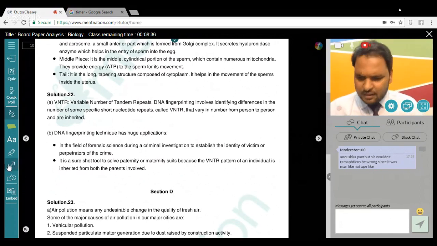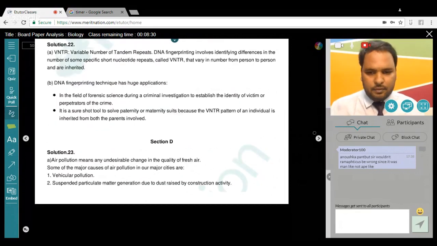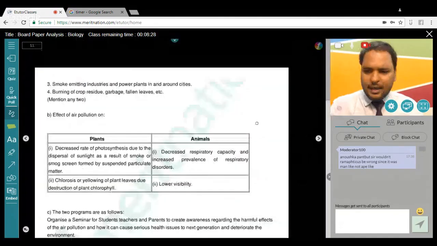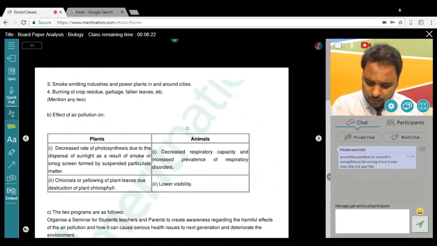Is it difficult? I don't think so. So what we have tried to do here is we have written many, like vehicular pollution, suspended particles. Any two, you'll write and you'll get the answer. Okay. Next, write any two harmful effects of air pollution to plants and humans. That is written there. And as a captain of your school eco club, suggest.